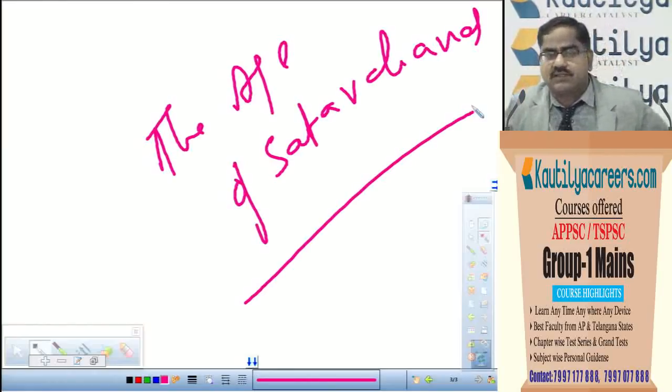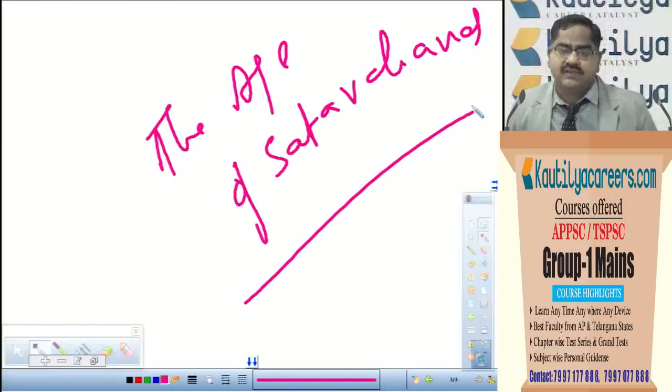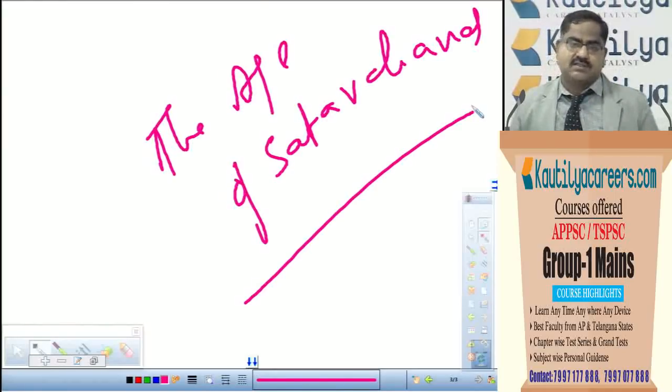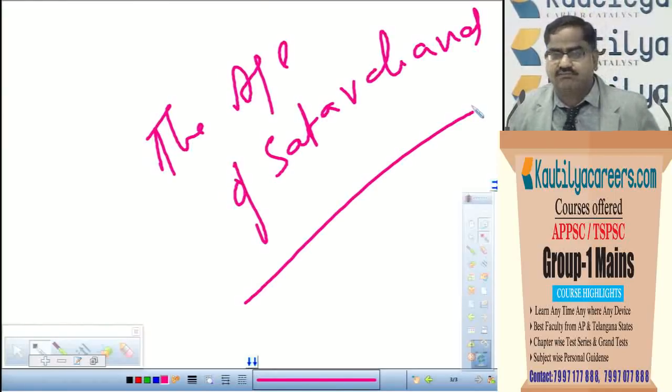Who are Shathavahanas? Earlier, they were the feudatories under Mauryans, principal feudatories, subordinate rulers to Mauryans.